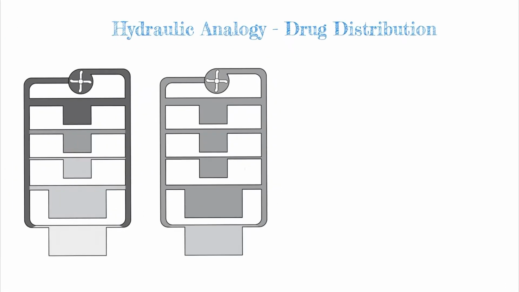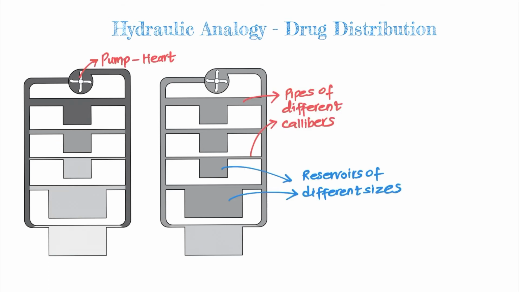In this video, we are going to look at an analogy of drug distribution in the body with a hydraulic model of pharmacokinetics. This figure shows a schematic model of the cardiovascular system. The fluid is pumped by a pump, and the fluid flows into pipes of different calibers and reaches reservoirs of different sizes. Now dye is injected into the system, and the dye will diffuse and eventually reach the same concentration everywhere. However, because of reaching equilibrium, the dye will have different concentrations in different reservoirs.